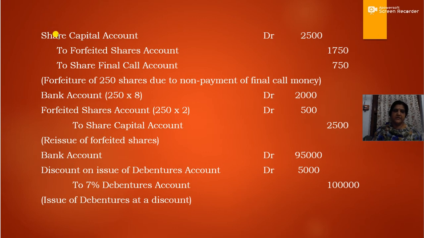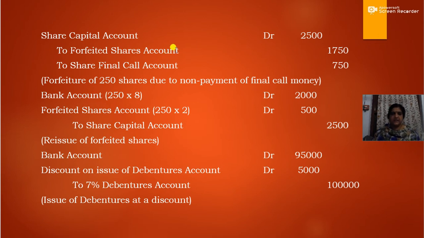So the entry for forfeiture will be share capital account debit, that is 2,500, which means 250 shares at the rate of rupees 10, that is, rupees 10 was the face value. So 250 into 10, that is 2,500. To forfeited shares account, which means the amount so far received on 250 shares.